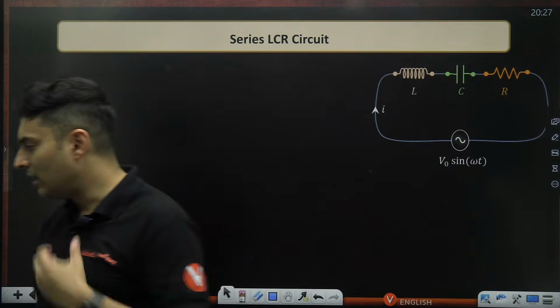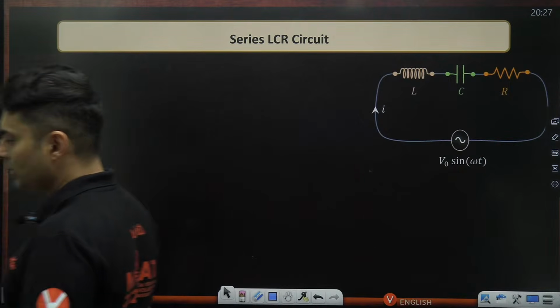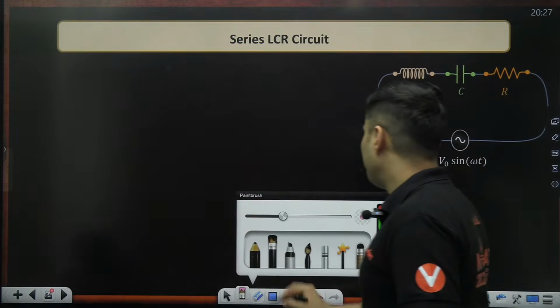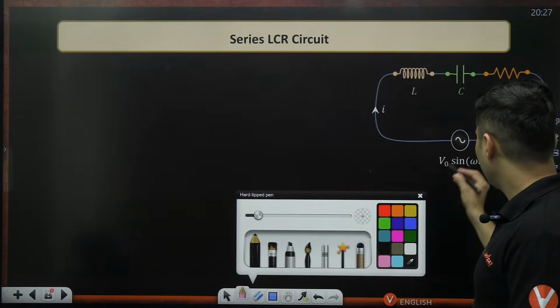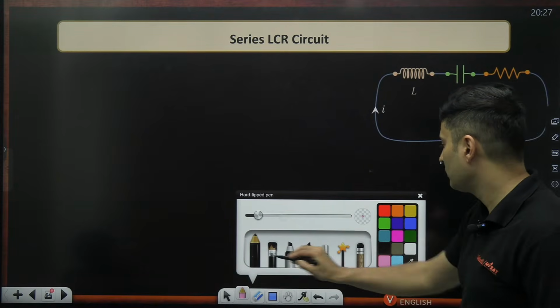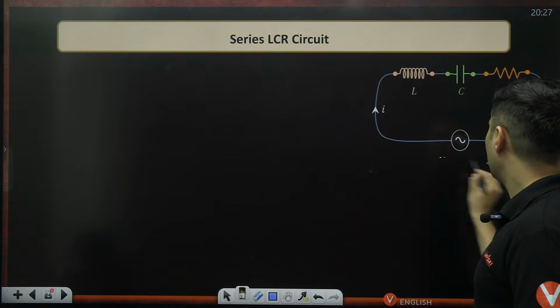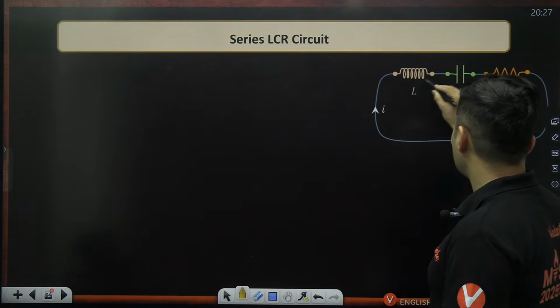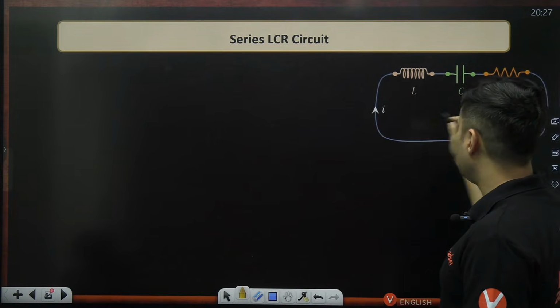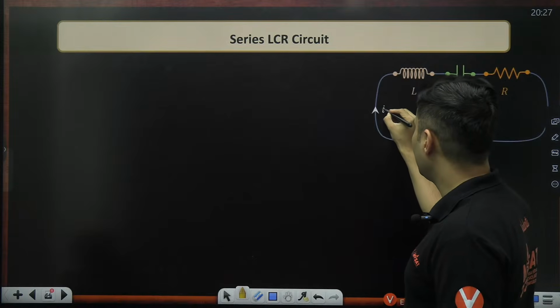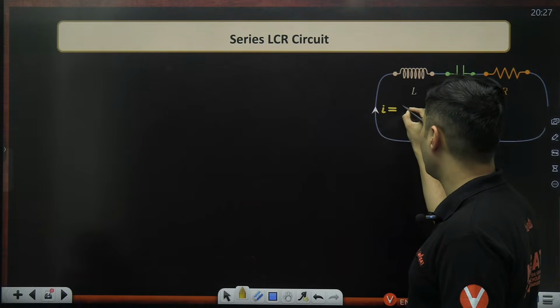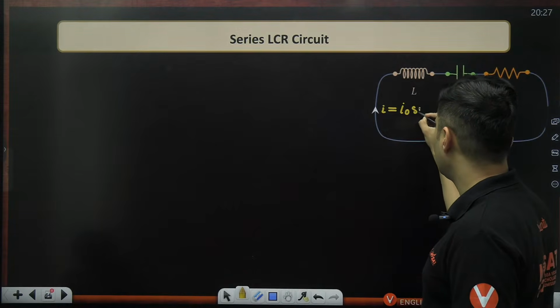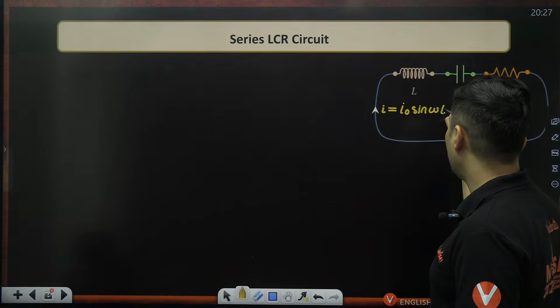Now, say for example, this particular scenario: you have a circuit in which all the L, C and R elements are there, and there is a current passing through it. Let's say it is I naught sine omega t.